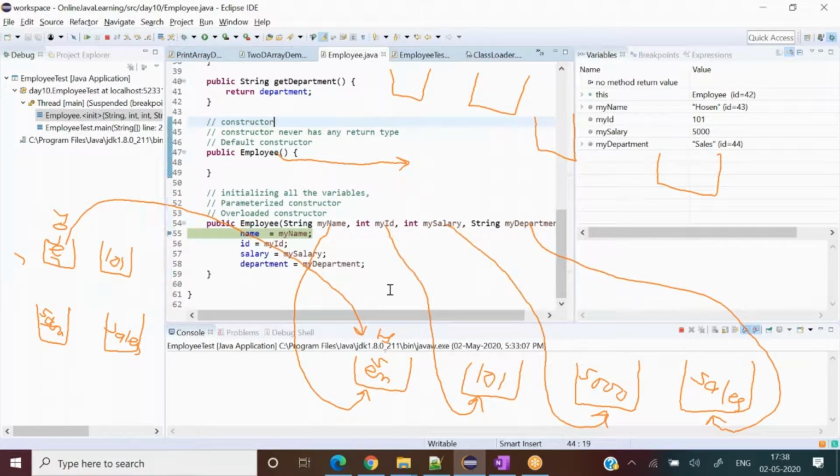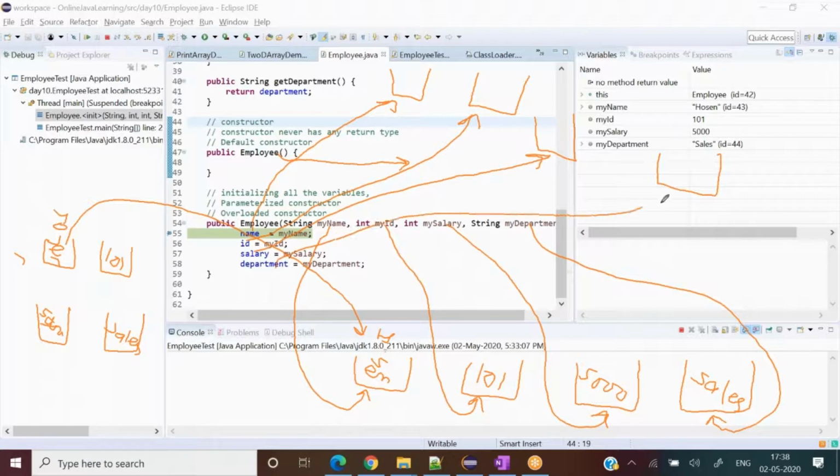Let me select again, right? This name is this, ID is this, salary is this, and department is this, and these values get assigned from here, copied from here to here.